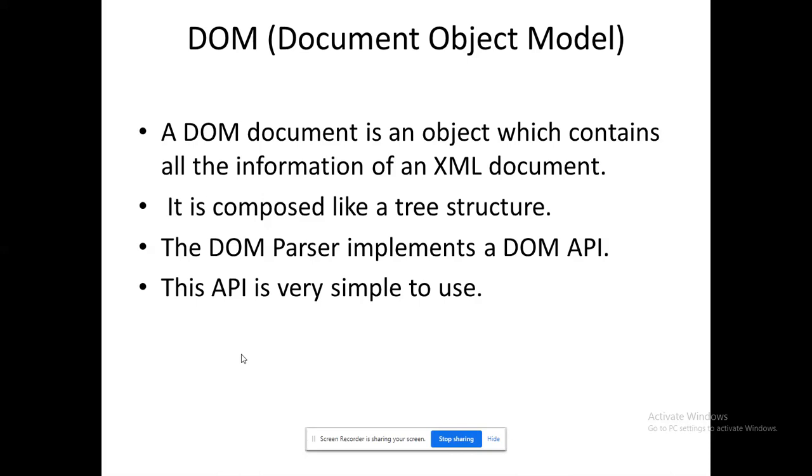That's enough. How to create a tree, how to insert data into the tree, how to delete data from the tree, how to update the tree values, in which order you need to traverse the tree. That's all this API is capable of. When you develop your own browser, you have to create this API. That will give you your parser, but you have to develop it in an efficient way. When you work with the DOM, you will be able to find some of the limitations. Those limitations must be overcome when you develop your own parser.